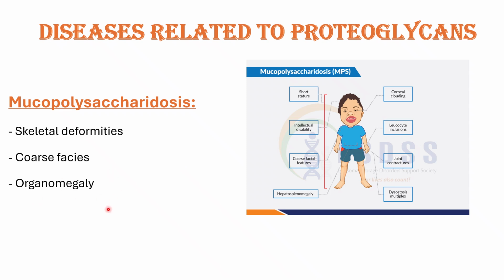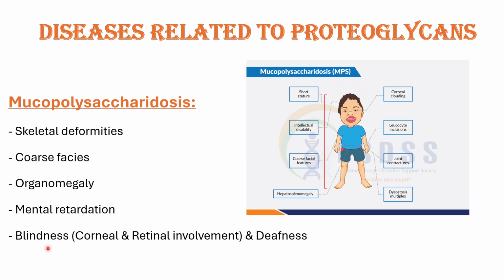Organomegaly, that is organ enlargement. Here we can see hepatosplenomegaly. Hepato means liver, spleno means spleen. So enlargement of liver and spleen. Mental retardation, that is intellectual disability, reduced IQ.